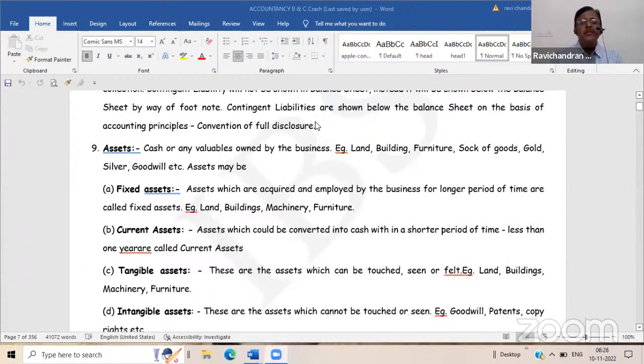Sir, does it include LC? Yes, LC, everything, in bankers' language, if you can easily understand. Whatever LC is issued by the bank, in the balance sheet of the bank, it is a contingent liability. Because for LC, there is no commitment of the bank so far. There is a commitment, but the commitment will materialize only when the party fails to honor the LC. Is it not? In that sense, it is an off-balance sheet item.